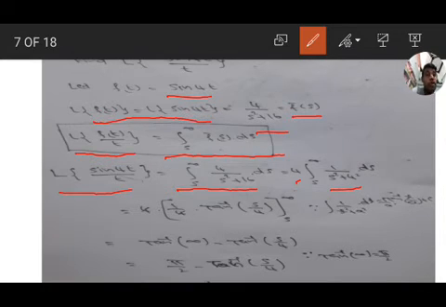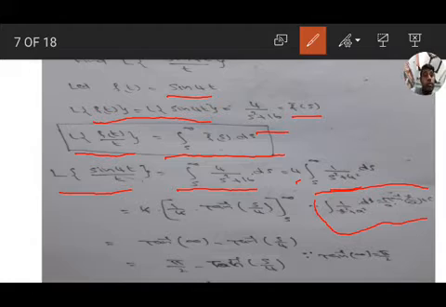So it is of the form 1 by x square plus a square. The formula is 1 by a tan inverse x by a. So substituting in this, we get 4 into 1 by 4 into tan inverse s by 4. Here a equal to 4. So 4 cancel. Upper limit tan inverse infinity minus lower limit tan inverse s by 4.